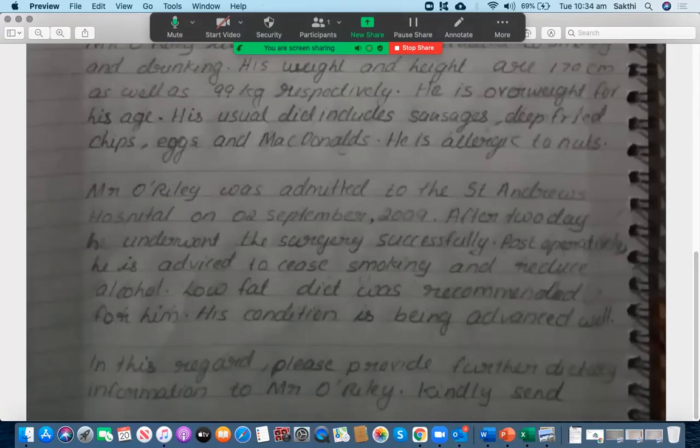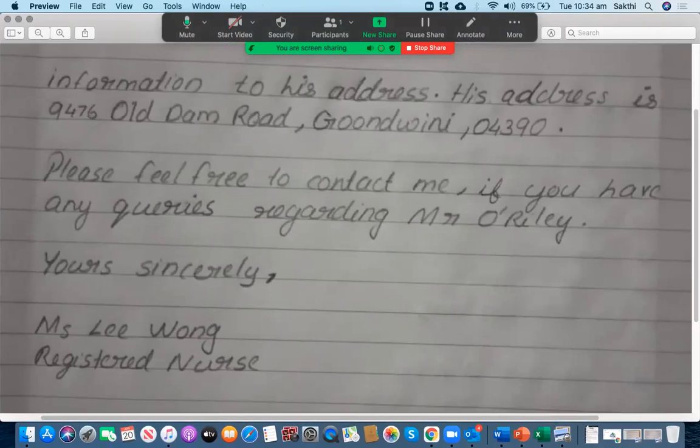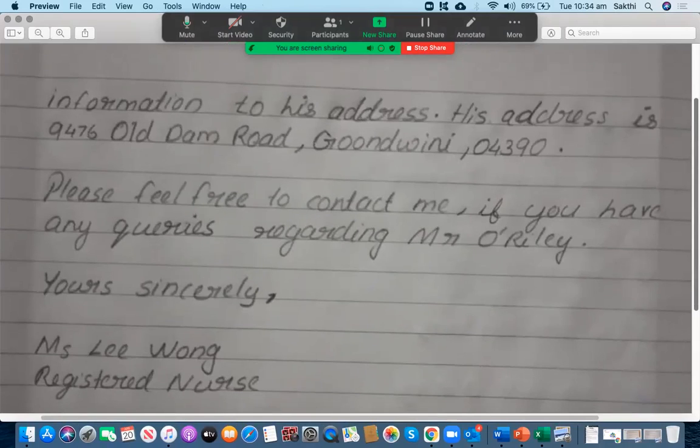In this regard, please provide further dietary information to Mr. O'Reilly. Kindly send information to his address. His address is 9476 Old Dam Road, Goonvini, 04390. Okay. All right. Please feel free to contact me if you have any queries regarding Mr. O'Reilly. Yours sincerely, Ms. Lee Wong, registered nurse.